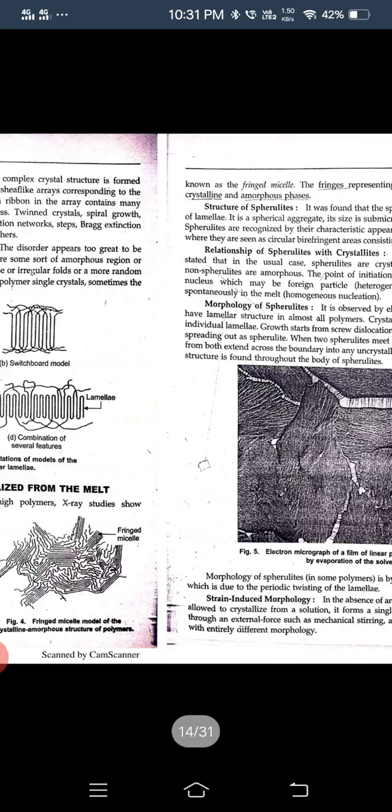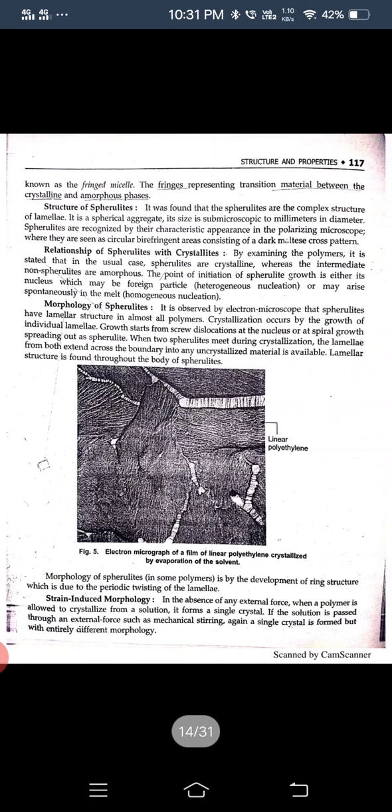In this figure we see the fringed micelle. This is the fringed micelle. The fringes represent transition material between the crystalline and amorphous phase. This is important: what is represented by the fringes? Transition material between the crystalline and amorphous phases.